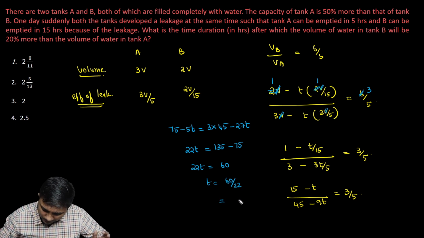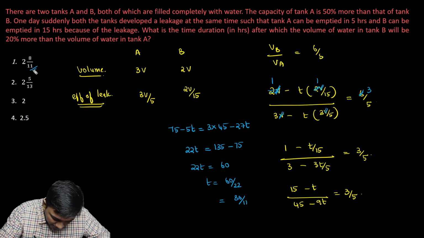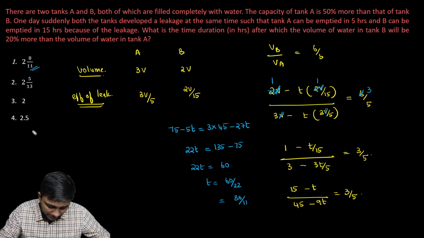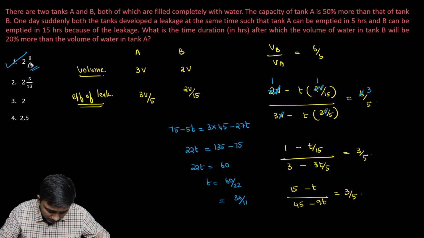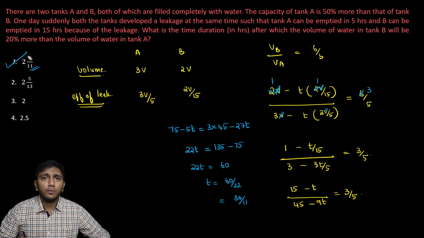I can modify that as 30 by 11. Do I have that? Okay, I have 11 here, and there is no other option which has 11 in the denominator. So that's the answer. Are we getting it? Yeah, we're getting it. So the answer is option 1 for this question.